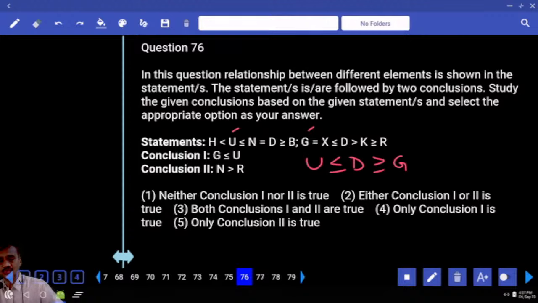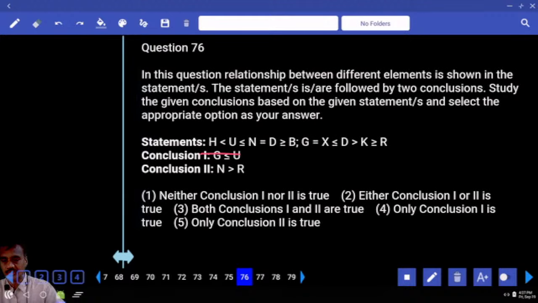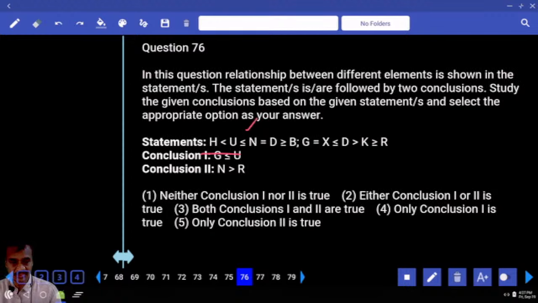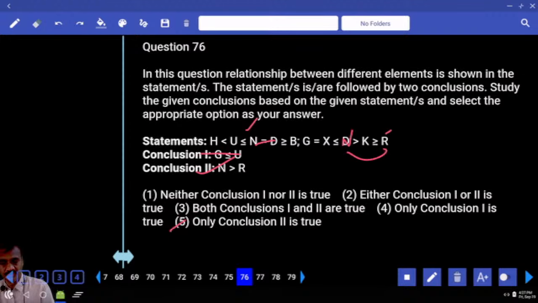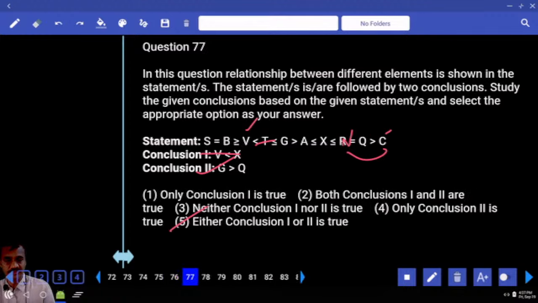Now between U and G, opposite symbol, no relation. Next, N and R. N is here, R is here, and N equals D. In the place of D, you can take it as N. N greater than R is definitely true. So what is your answer? Only two, the choice for question number 76.